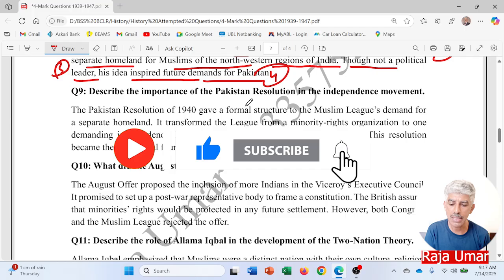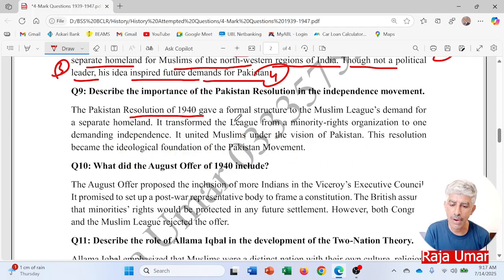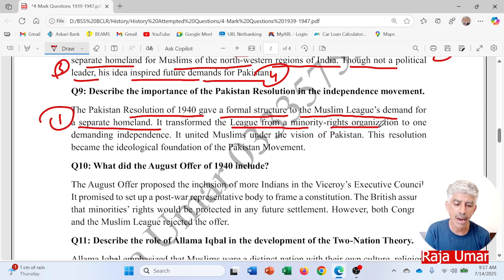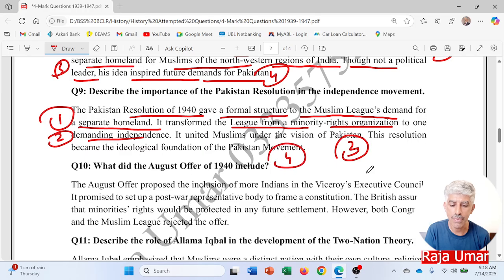Describe the importance of the Pakistan resolution in the independence movement. The Pakistan resolution of 1940 gave a formal structure to the Muslim League's demand for a separate homeland. Point number one, it transformed the League from a minority rights organization to one demanding independence. Point number two, it united Muslims under the vision of Pakistan. Point number three, this resolution became the ideological foundation of the Pakistan movement. Point number four.